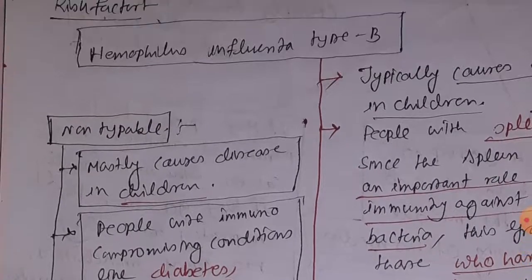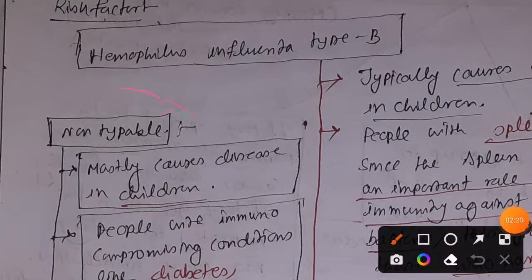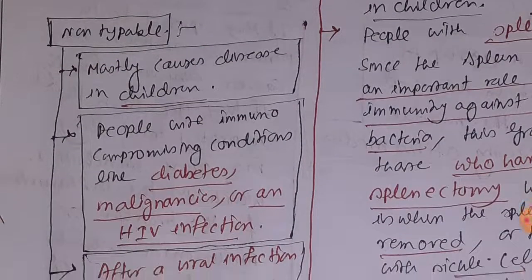Now it is time to discuss the risk factors in case of non-typeable Haemophilus influenzae.